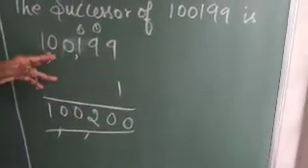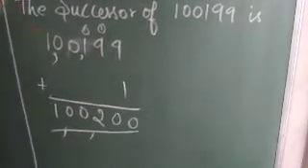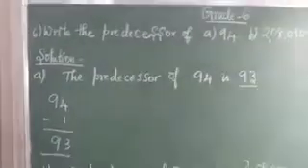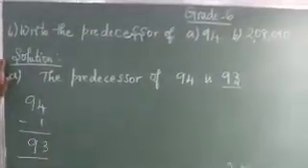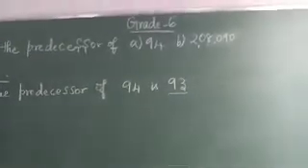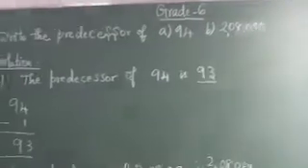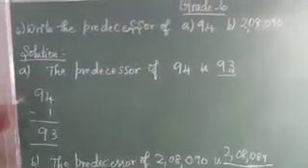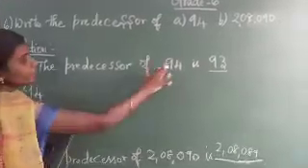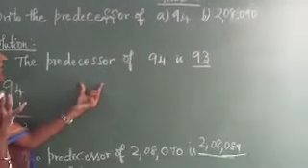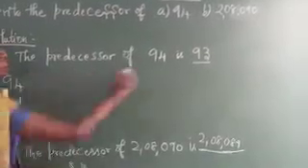Next you are going to see how to find the predecessor for a given number. See the next exercise problem. Write the predecessor of 94 and 2,08,090. You already know how to find the predecessor. Predecessor means the number lying before the given number.